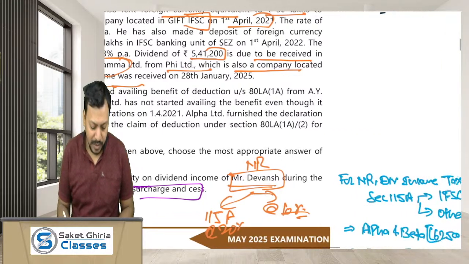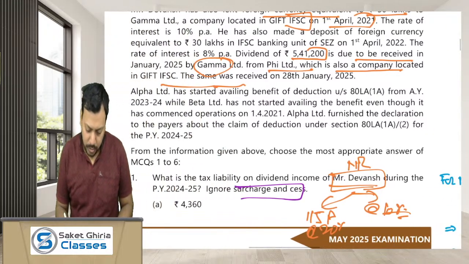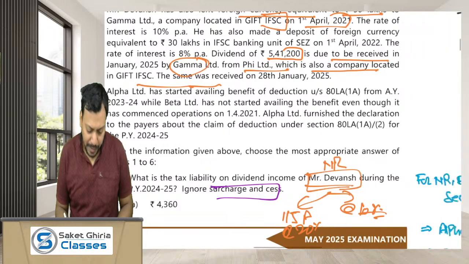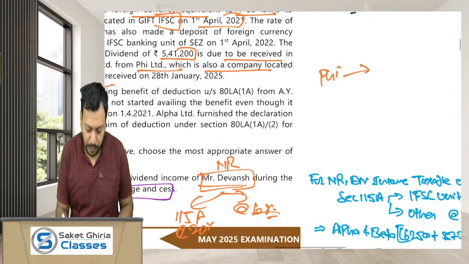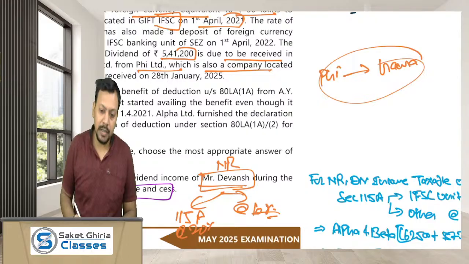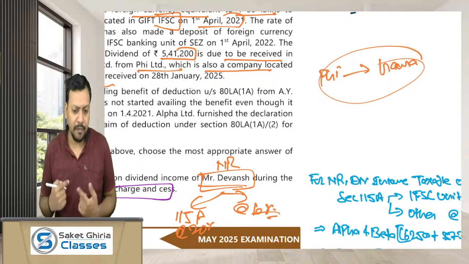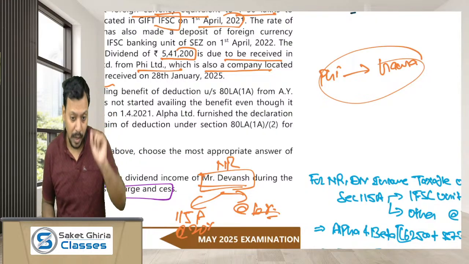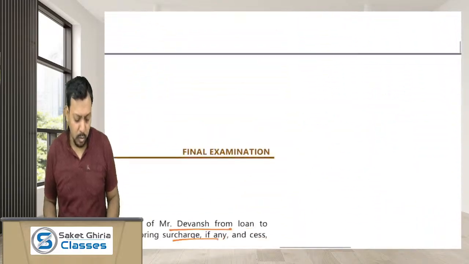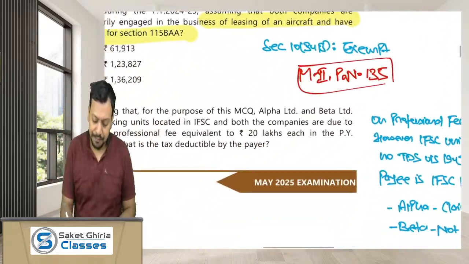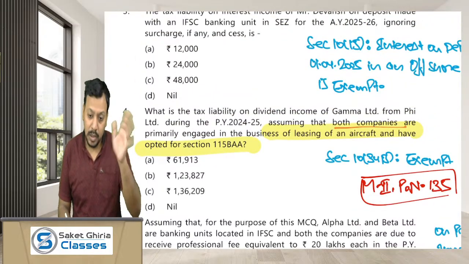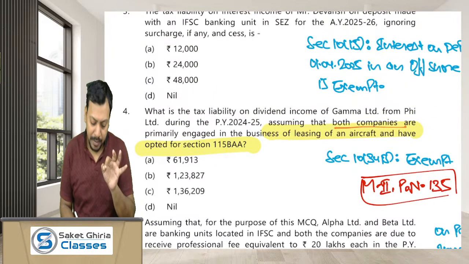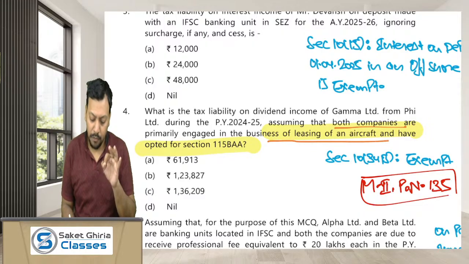So here what is happening is that the dividend is due to be received by Gamma from Fee. Fee is a company which is going to pay a dividend of 5,40,000 something to Gamma, and in the MCQ, what it is saying is that both the companies, both Gamma as well as Fee, are primarily engaged in the business of leasing of aircraft.